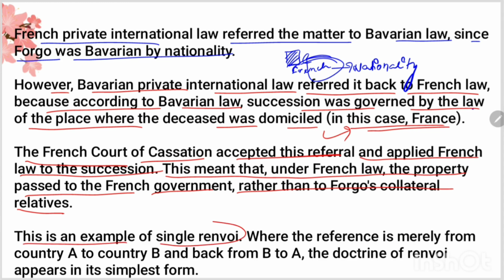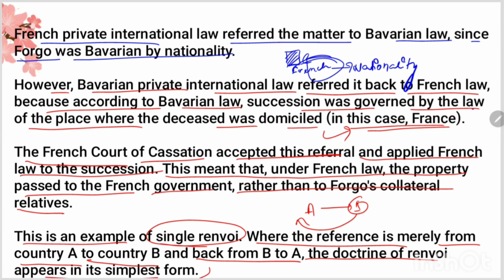This is an example of single renvoi, where reference is merely from country A to country B and back from country B to country A. Okay, A to B, B to A. This is the doctrine of renvoi as it appears in its simplest form. So this was the doctrine of renvoi, single renvoi. Okay, a single loop is created here.